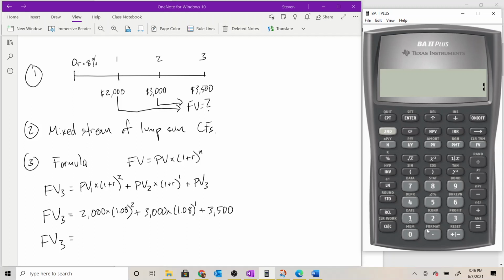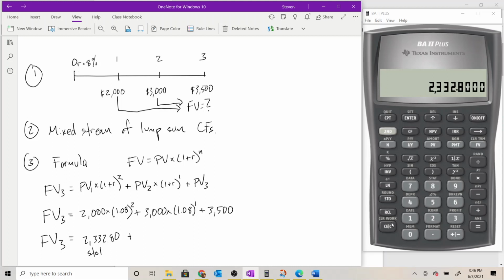2,000 times 1.08. Press the x squared key to raise that to the 2, and then equals to do the multiplication. That's going to be $2,332.80. And just as a matter of habit, we can see this one worked out to a nice even number. I don't have a repeating decimal or any kind of irrational number, but I like to go ahead and store my values at intermediate steps just to be in the habit of using as much precision as my calculator can offer me. So I'm going to go ahead and store that on the 1 key by pressing STO 1 while it's on the display, and that stores the full 13 decimal version of this number.